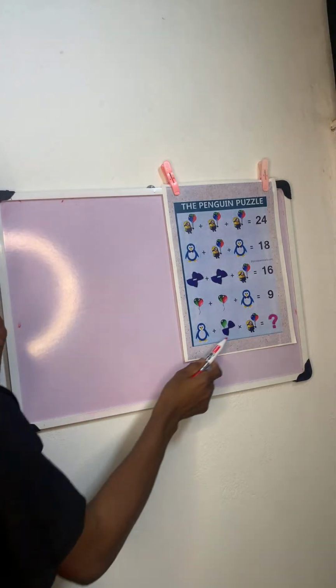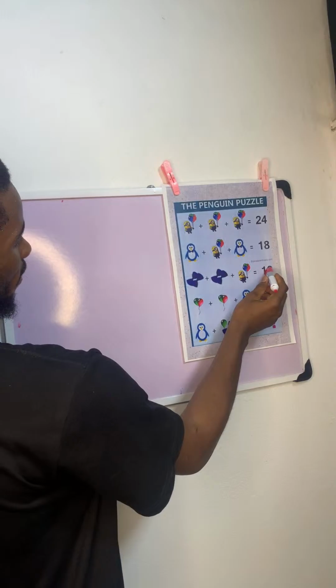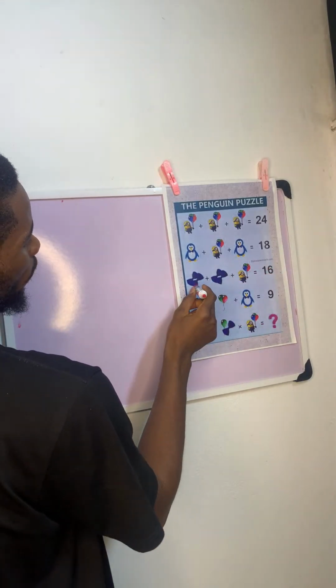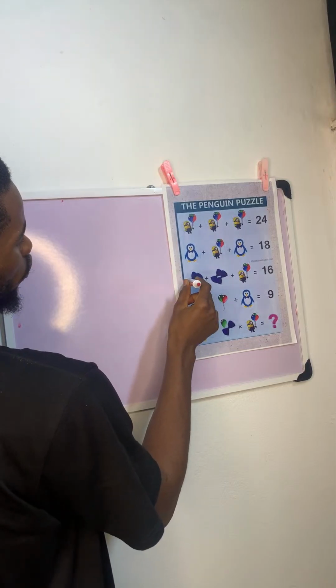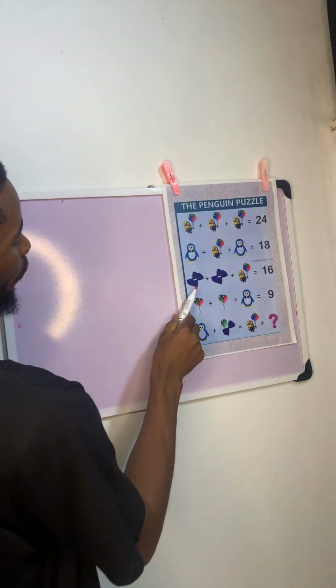So let's go on to find the value of this. Coming here, you know that this guy is 8, and you have 16 here. So 16 minus 8 is remaining 8. All right. So you have 4 ties. There are 4 ties here. 1, 2, 3, 4. That means each tie here represents 2. So one tie is 2.